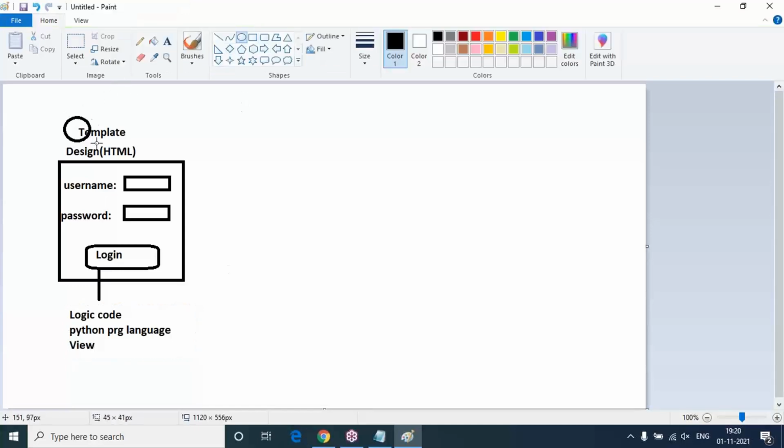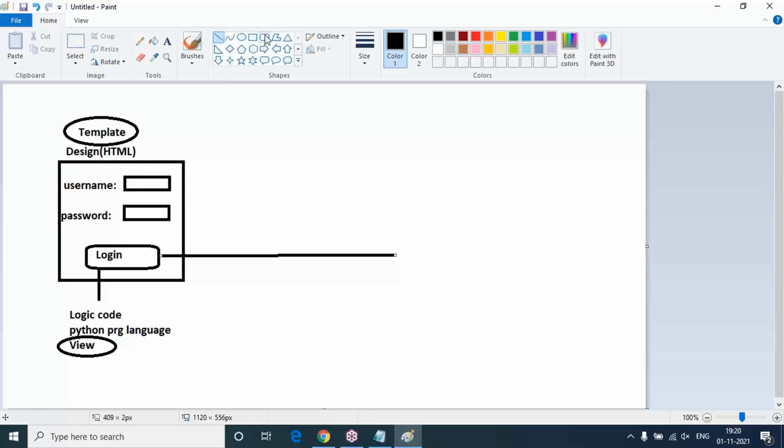This is the template, and this is what the views actually are. Then what about the model? Whenever we give username and password here and click on the login button, with your Python logic I have to check this username and password, cross-verified in the database.